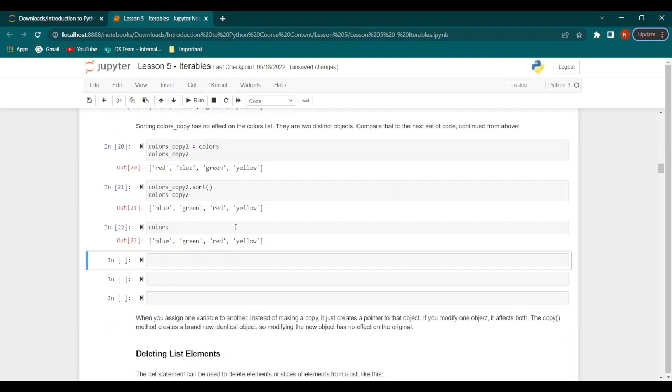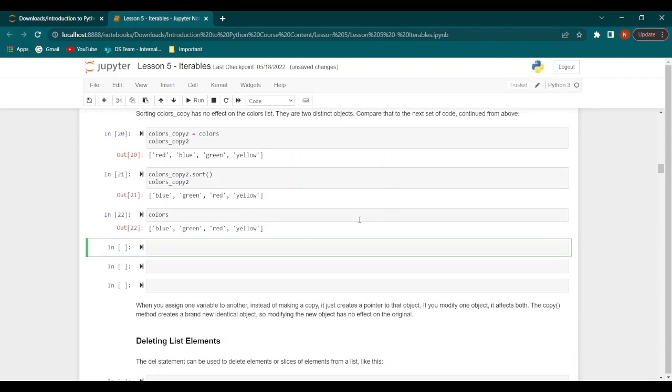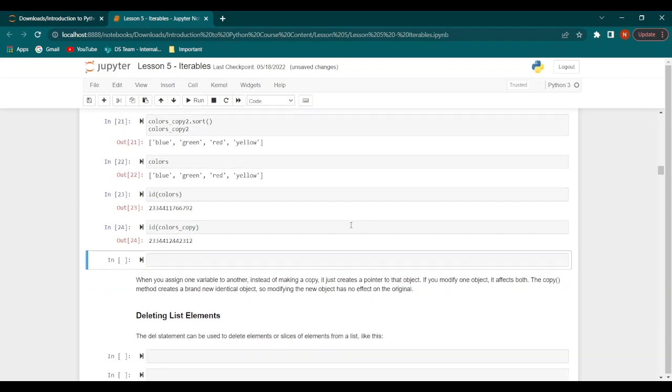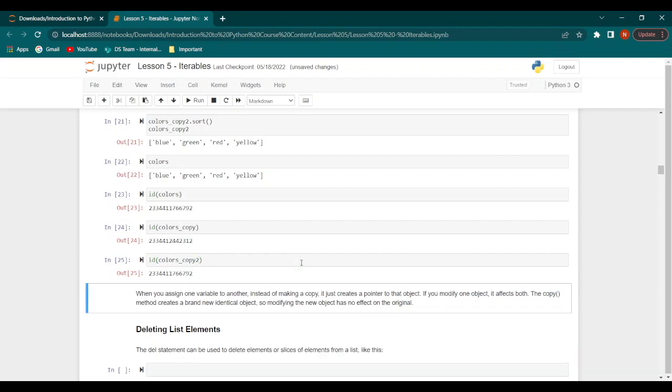Now this is quite interesting, isn't it? So let's just do one little thing here. So let's check the ID of colors. Okay, so that gives us some unique number. Now let's check the ID of colors_copy. Okay, this is a unique ID as well. Now we'll check the ID of colors_copy2. Now we find that the ID of colors_copy2 as well as the ID of colors is the same.